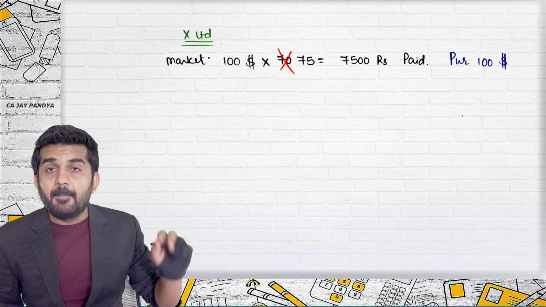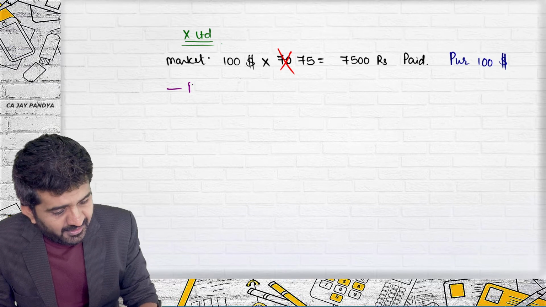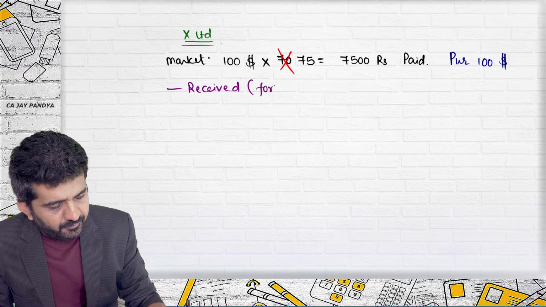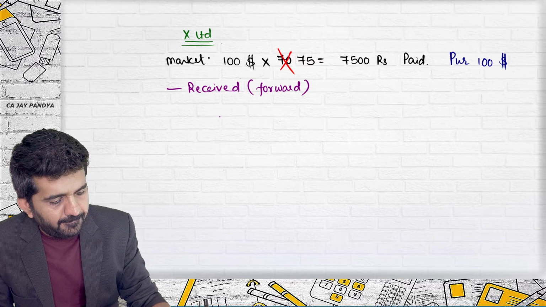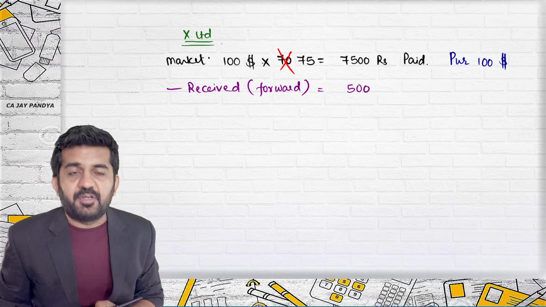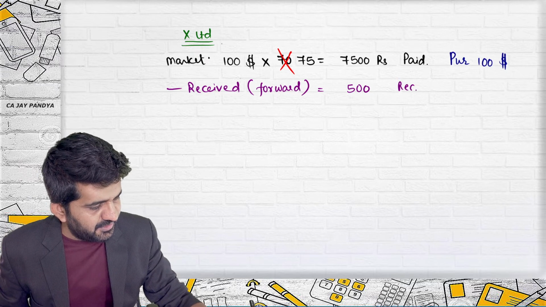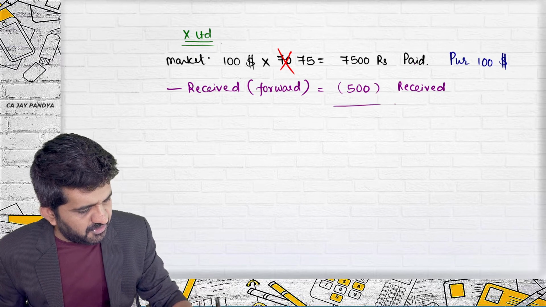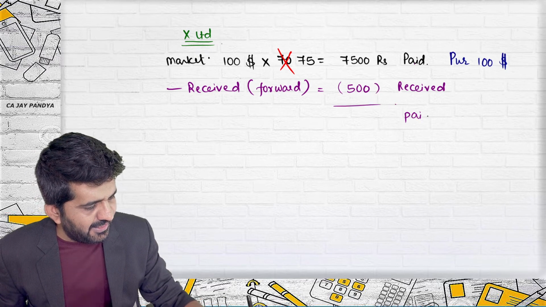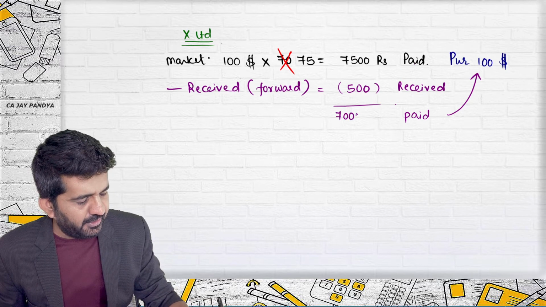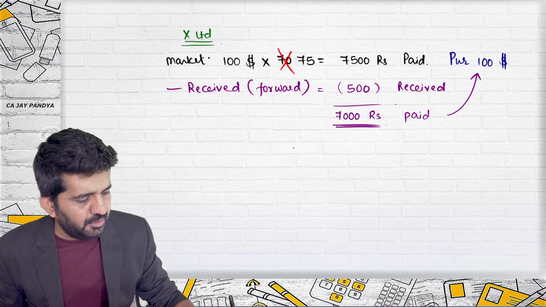All right. But what they have already received from the forward, ₹500, is received. If this is paid and this is received, this will be subtracted, and the net paid for the purchase of $100 is 7,000 rupees.